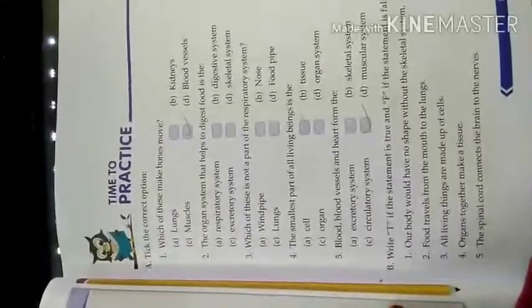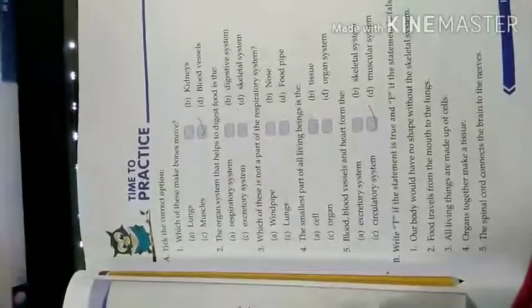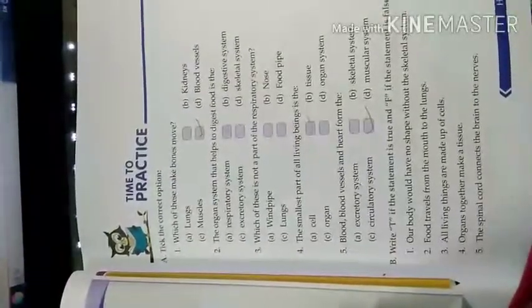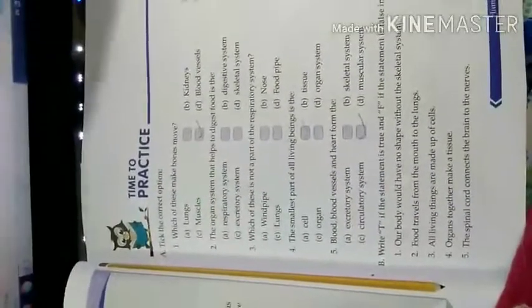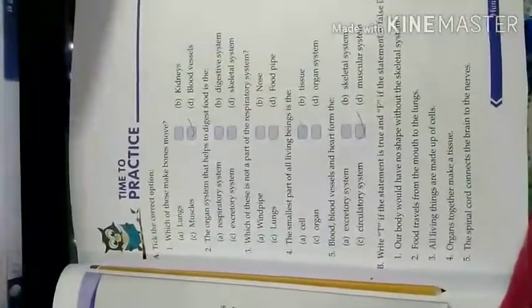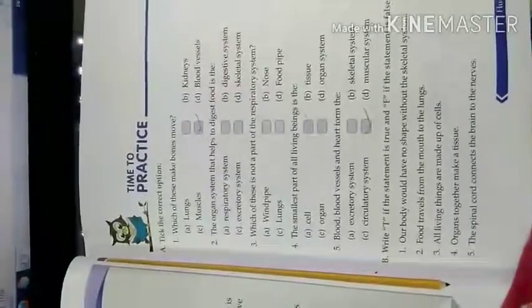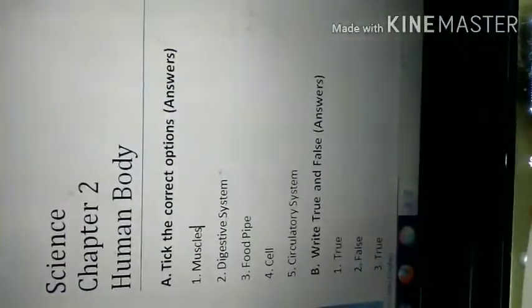Okay, children. Now it's time for doing the answer questions. I have given you this A, B, C, D portion to do in your copy. You just check your answer from here. Which of these makes bones move? The answer is muscles. Right, the first answer is muscles.